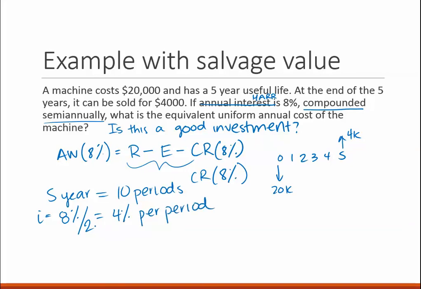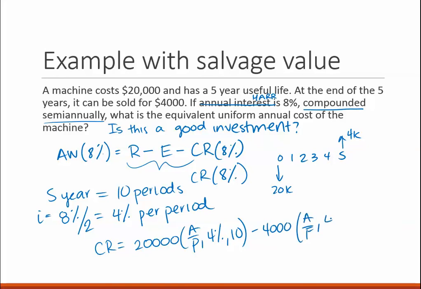Okay, so now we can find this by doing the 20,000 A given P, 4%, 10 periods, minus 4,000 A given F, 4%, 10 periods, and this is 2132.8.